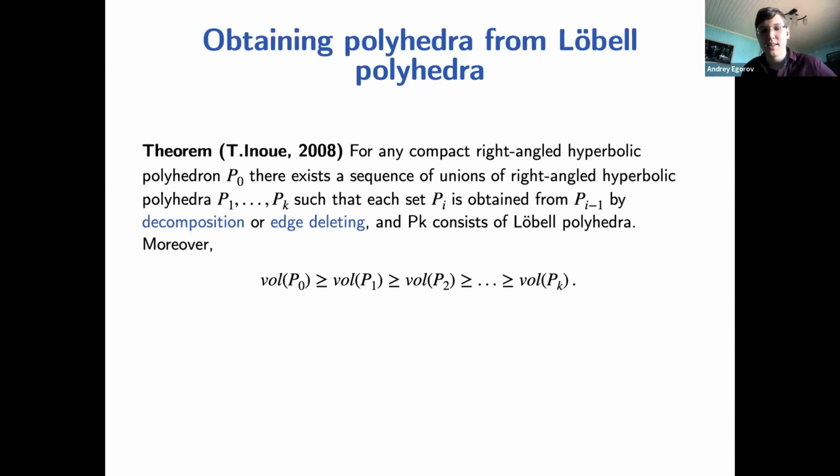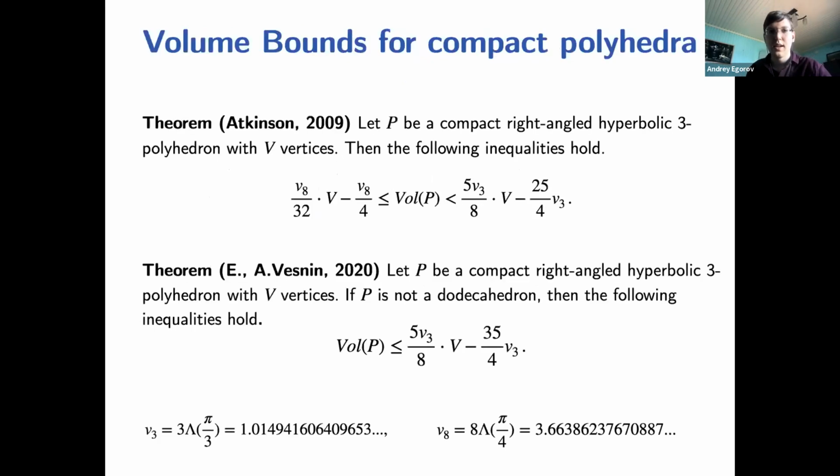Increasing the volume means that if we add an edge, the volume is increasing, and if we compose two polyhedra, then the volume of the resulting polyhedron is going to be larger than or equal to the sum of the volumes of the initial two polyhedra. And on a similar topic of volume bounds, Atkinson proved volume bounds for the compact case also. He also used the number of vertices to approximate the volume.